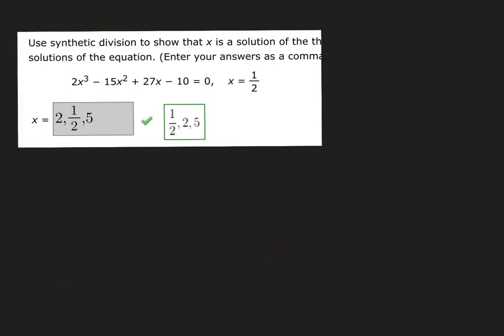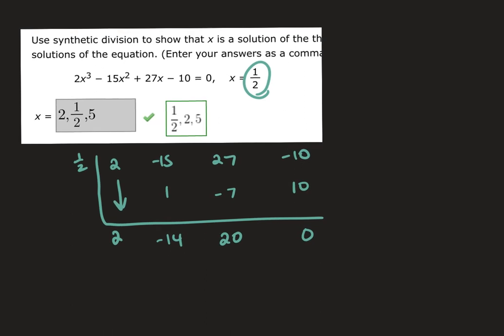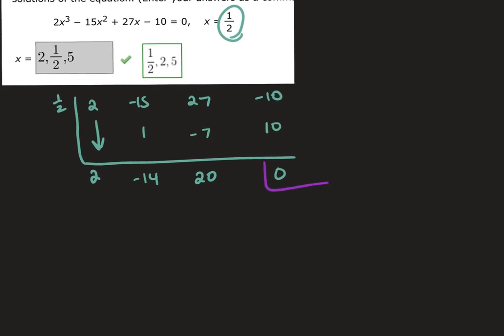This one says use synthetic division to show that x is the solution. So if 1/2 is the solution, I keep it as 1/2. And then I list all the coefficients. So 2, -15, 27, -10. Bring down the 2. Multiply it by 1/2, that's 1. Add it, it's -14. Multiply it by 1/2, that's -7. Add it, that's 20. Multiply it by 1/2, that's 10, and the remainder is 0. Again, if you don't get a remainder of 0, something's wrong. So the fact that that's there is good.